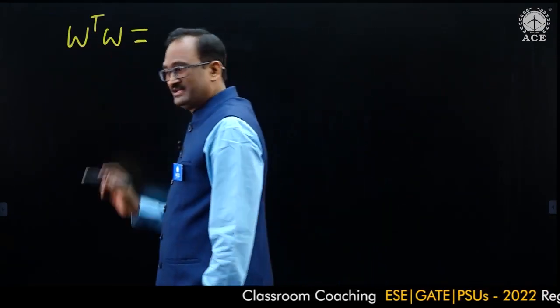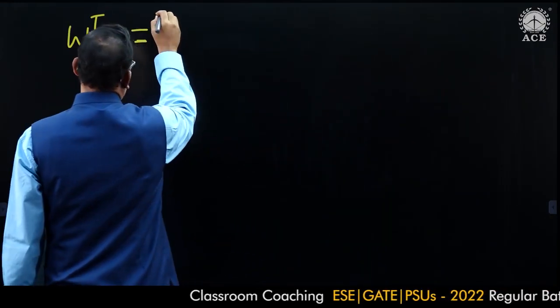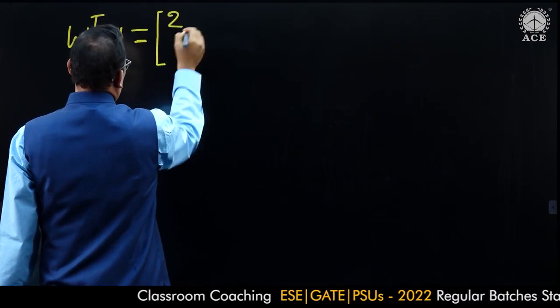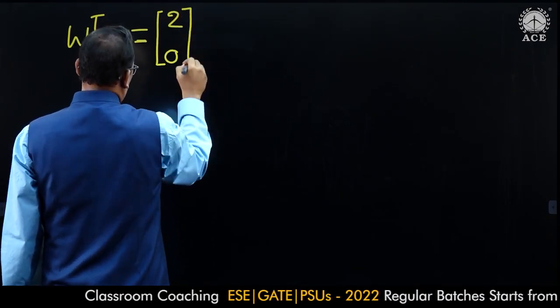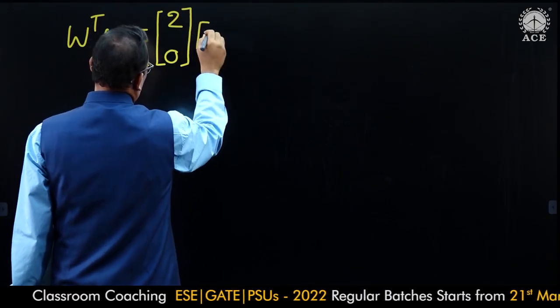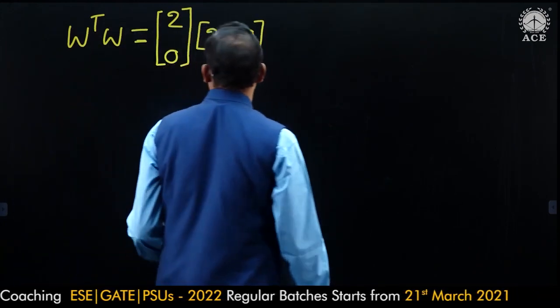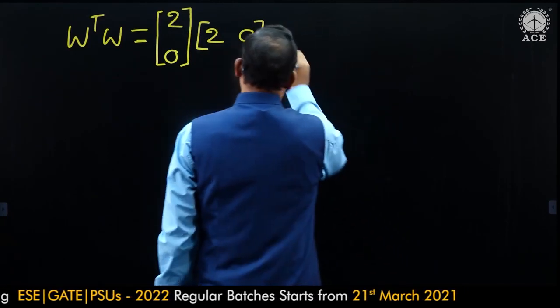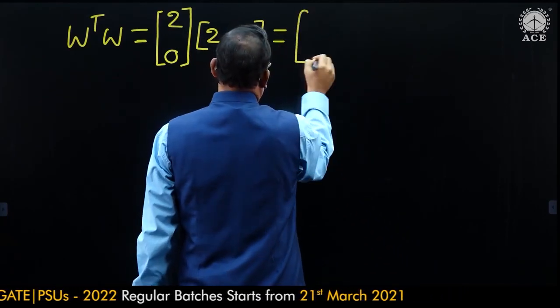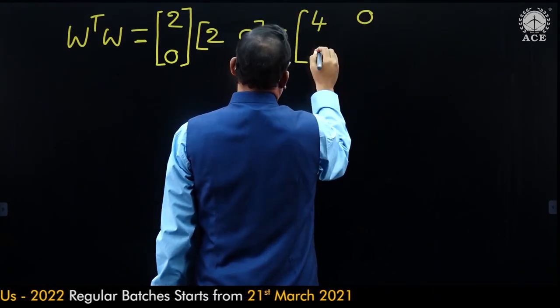W transpose means a column matrix of 2, 0, and W means a row matrix of 2, 0. Let us multiply these two matrices. This 2 into this 2, 4, 0, 0, 0.